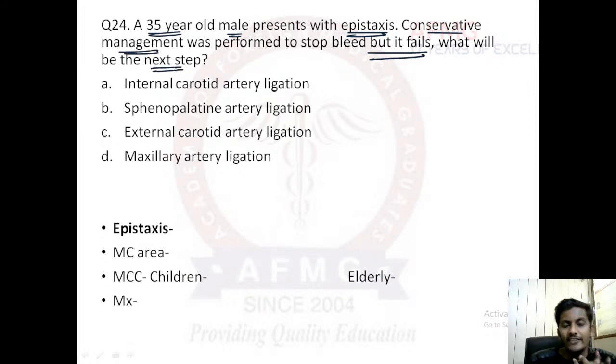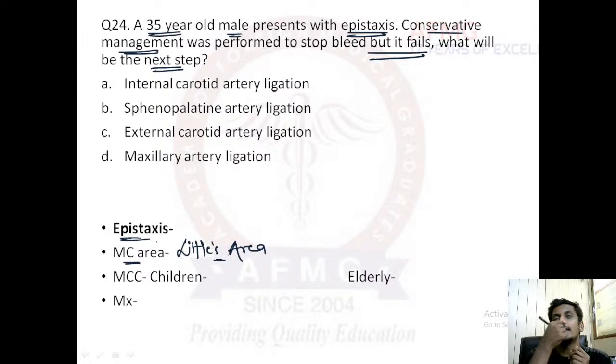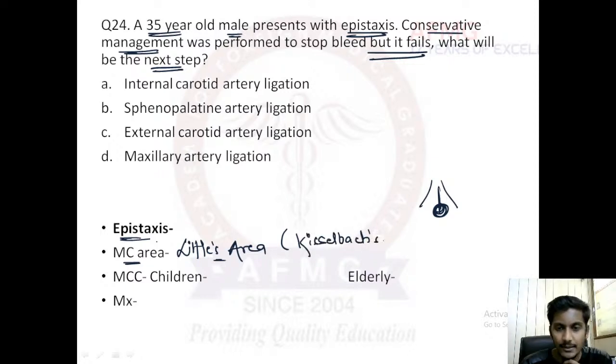Now everybody is quite aware of what epistaxis is. Epistaxis means nose bleeding. The most common area of epistaxis is Little's area. What is Little's area? This is your nasal septum, and the antero-inferior part of the nasal septum is known as Little's area, which contains the Kieselbach's plexus.